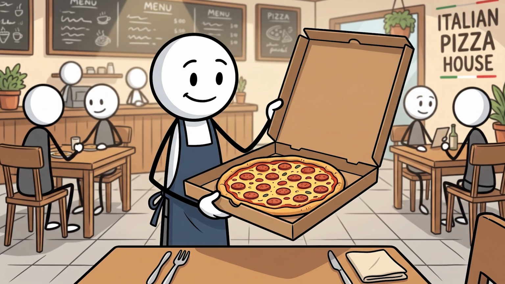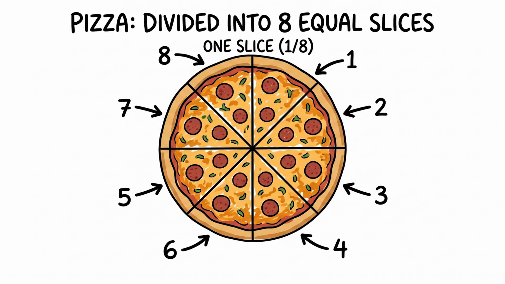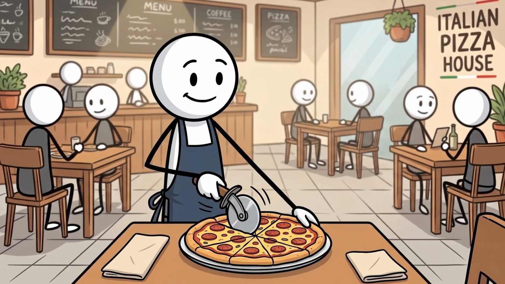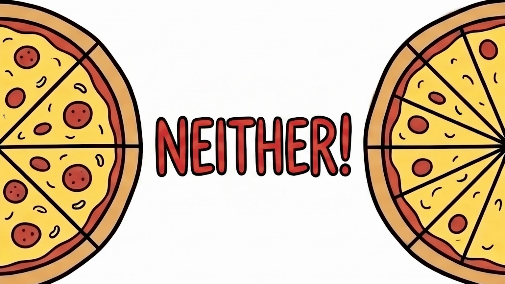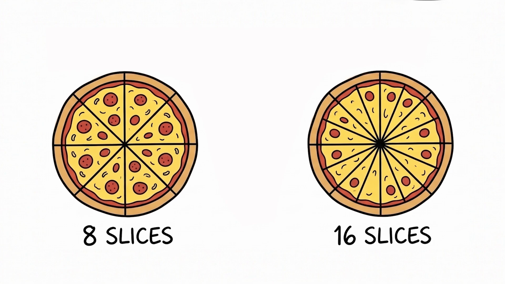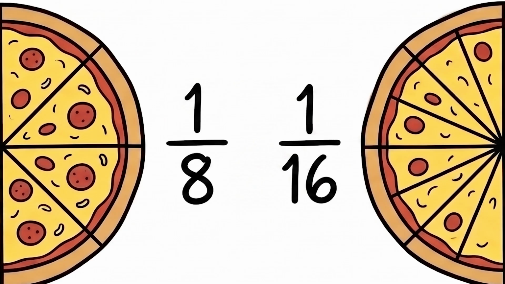Imagine I give you one pizza. Now I cut that pizza into 8 slices. You have 8 pieces. Then I cut another pizza into 16 smaller slices. Now you have 16 pieces. Which pizza is bigger? Neither. They're exactly the same size. The only difference is how they're divided.